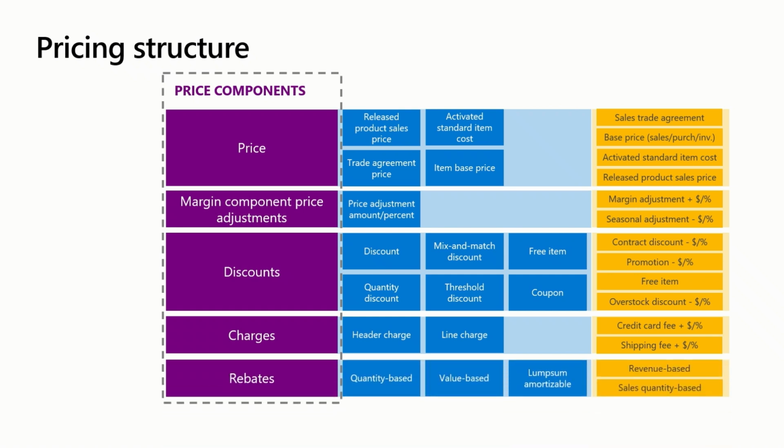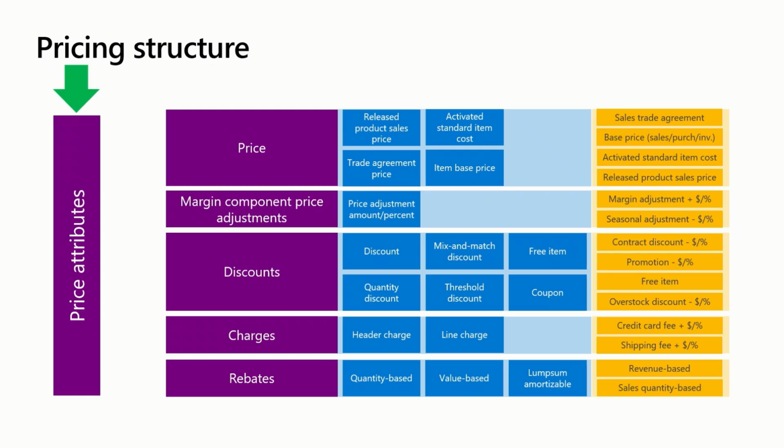Rebates can be applied as quantity-based, value-based, or lump sum for a specific period. The rebate management capability in pricing management builds upon what was previously available in Dynamics 365 supply chain management, and by introducing rebates based on price attribute, it overcomes the constraints imposed by the ability to select items or groups or all items in earlier versions of rebate management.